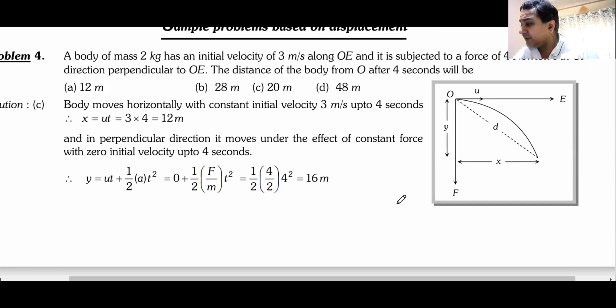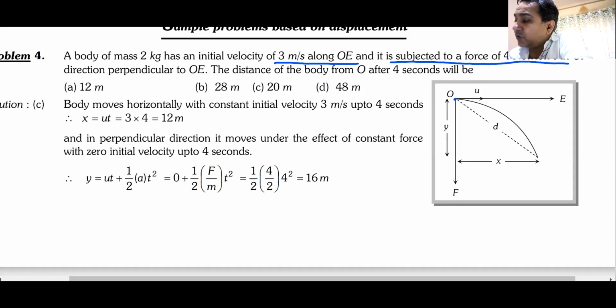So here is this simple question. This is the type of question that you will have in the exam. No question would be a straightforward question. No question will ask you what is the maximum range, what is the maximum height. This is the question that you get. A body of mass 2 kg with an initial velocity of 3 meter per second along OE, and is subjected to a force of 4 Newton along OF in a direction perpendicular to OE.